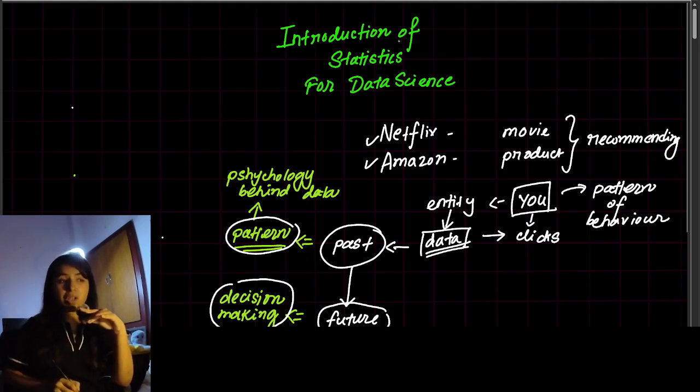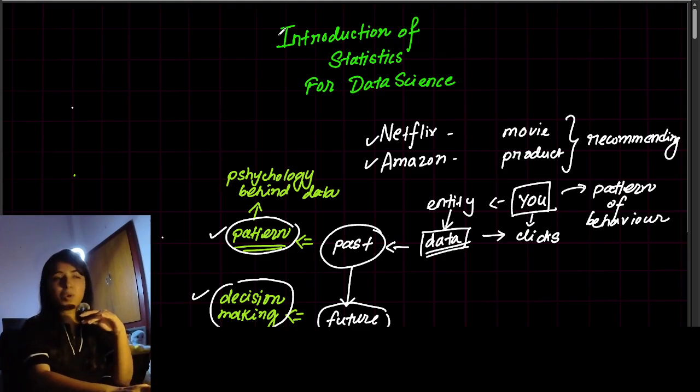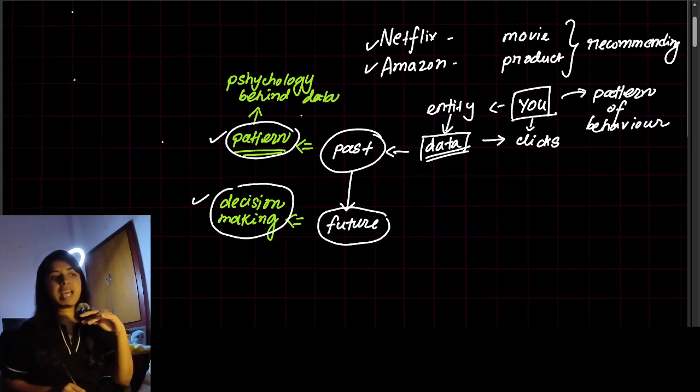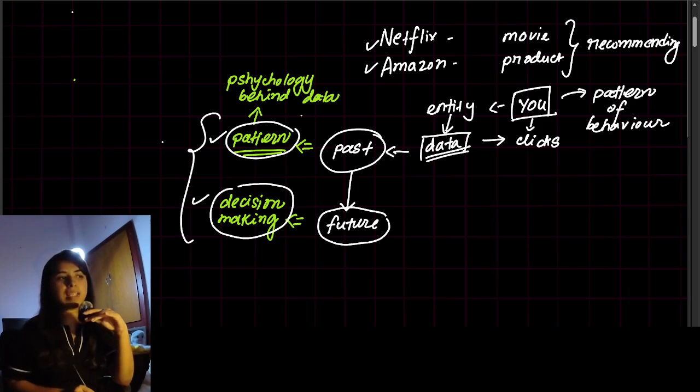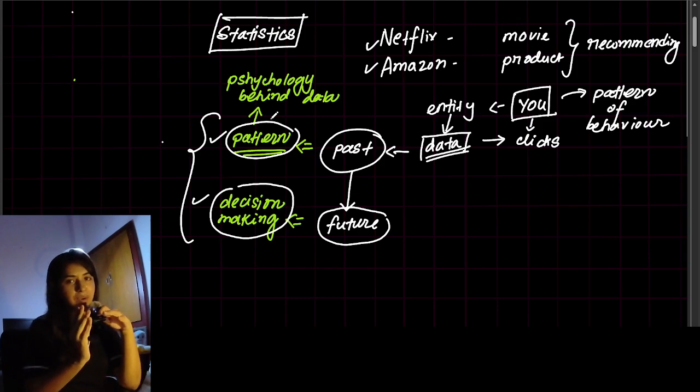So this is the logic to understand the data, to understand the pattern of the data, and even drawing some decisions for you. In both cases, what is actually used is all about your statistics, because the underlying logic for data science is statistics. So from this we can say two points.